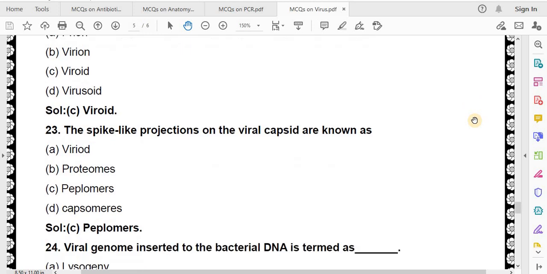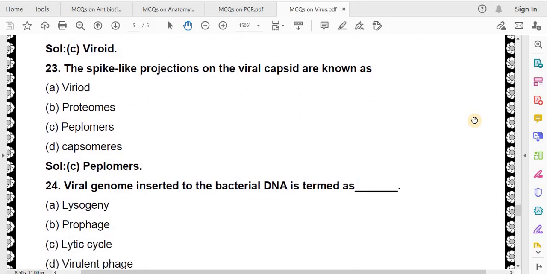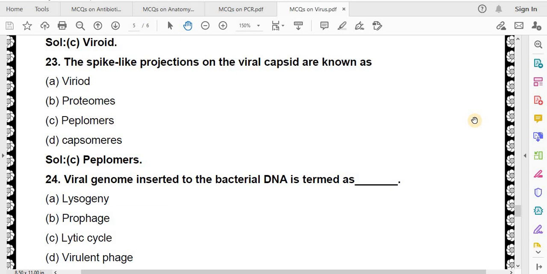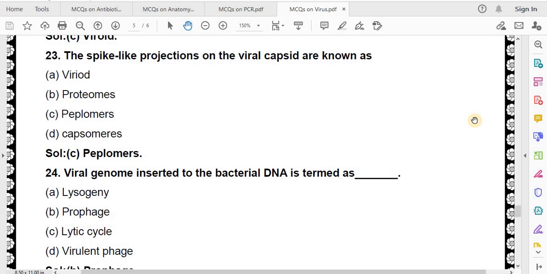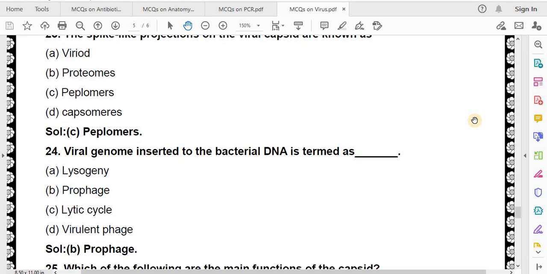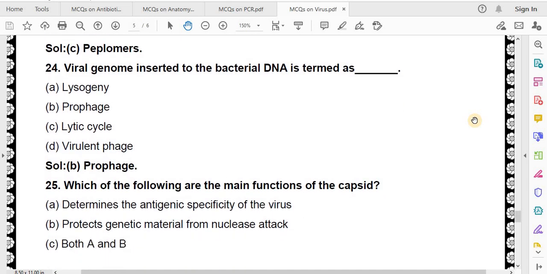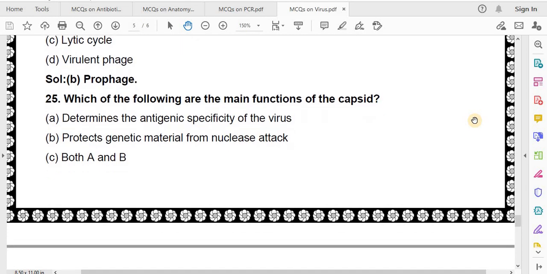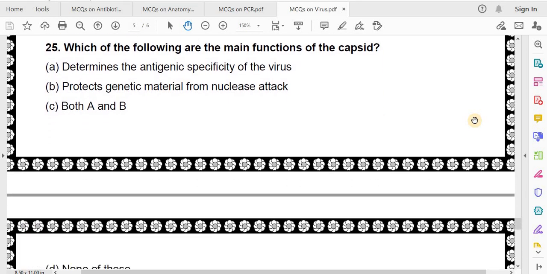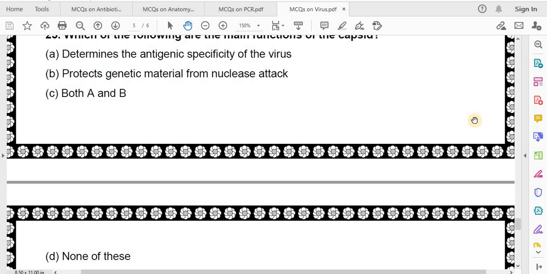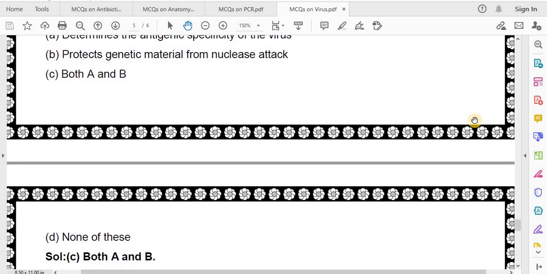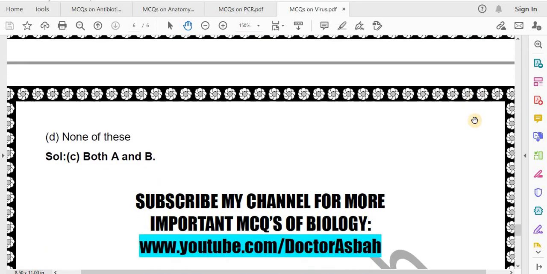Correct answer is peplomeres. Viral genome inserted into the bacterial DNA is termed as lysogeny, prophage, lytic cycle, virulent phage. Correct answer is prophage. Which of the following are the main functions of the capsid? Determine the antigenic specificity of the virus, protects genetic material from nuclease attack, both A and B, none of these. Correct answer is both A and B.